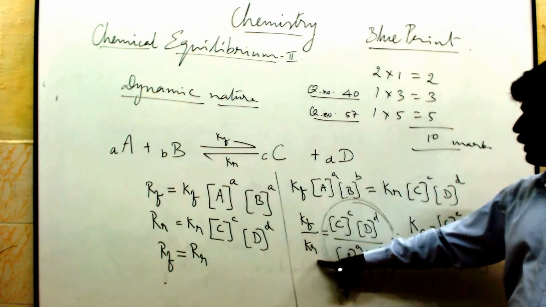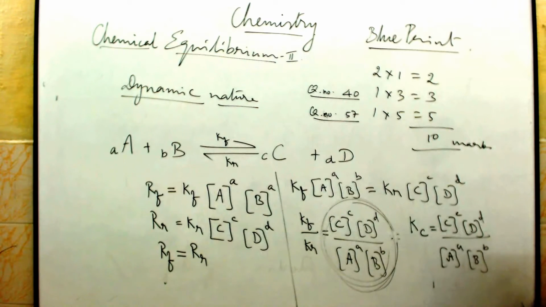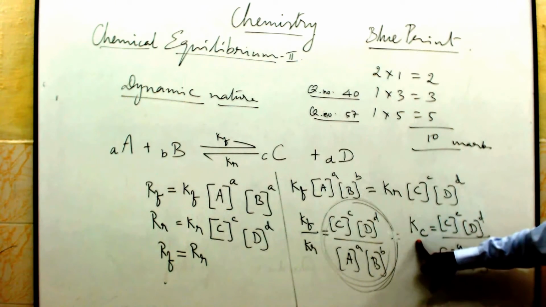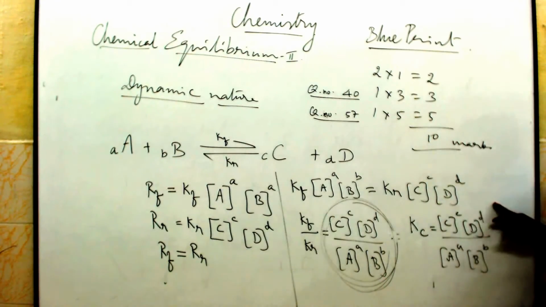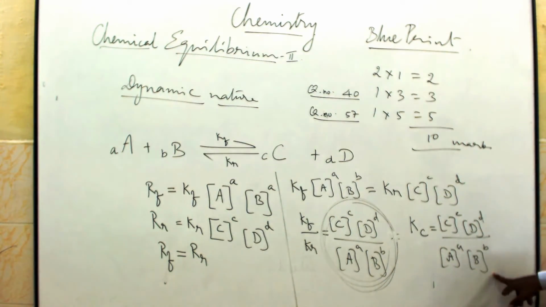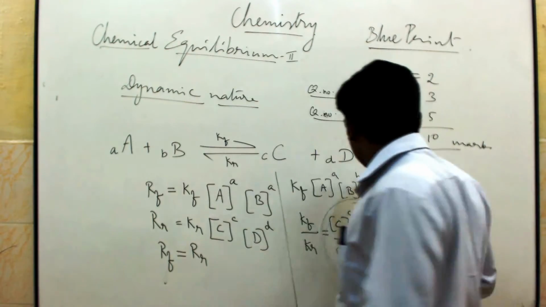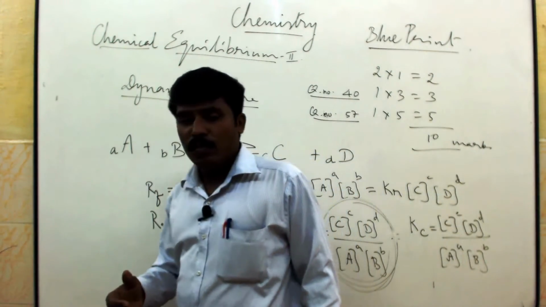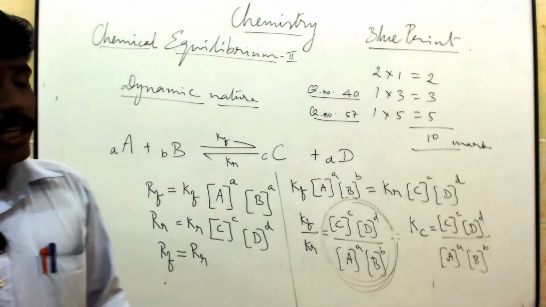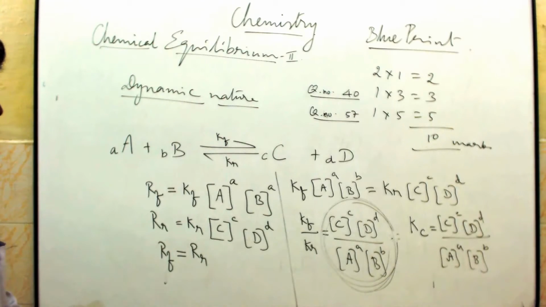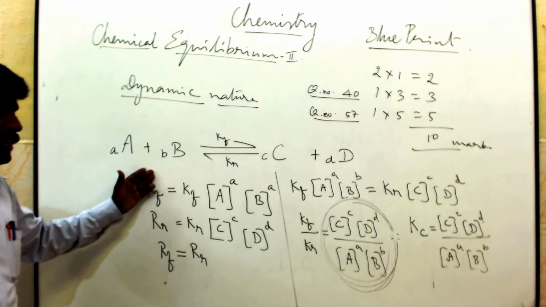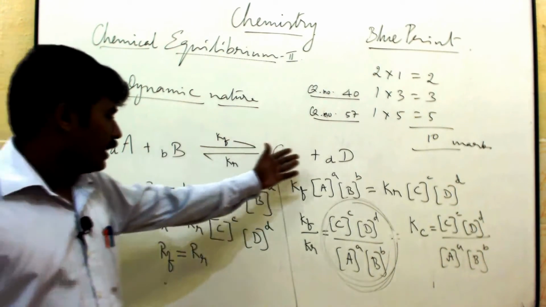So Kf by Kr is equal to Kc. Kc is nothing but the equilibrium constant. Equilibrium constant means the number of moles of product by the number of moles of reactant. Their number of moles will come in their order as exponents. So what is an equilibrium reaction? In an equilibrium reaction, the rate of the forward reaction must be equal to the rate of the reversible reaction.